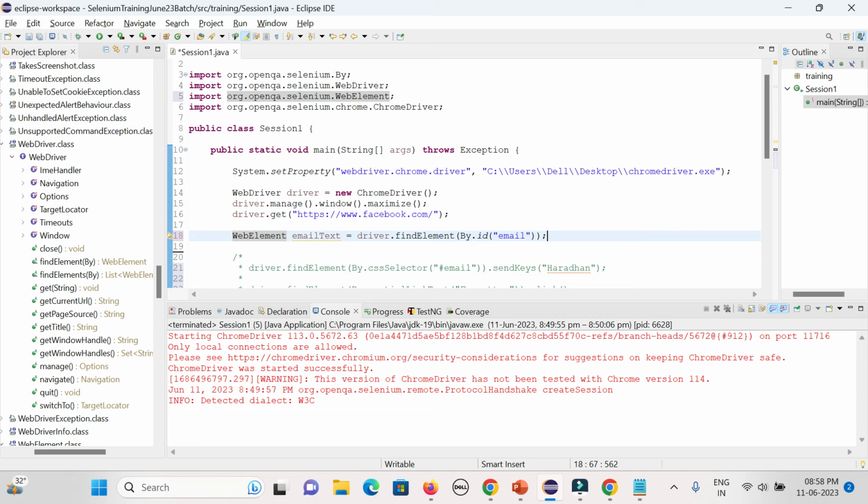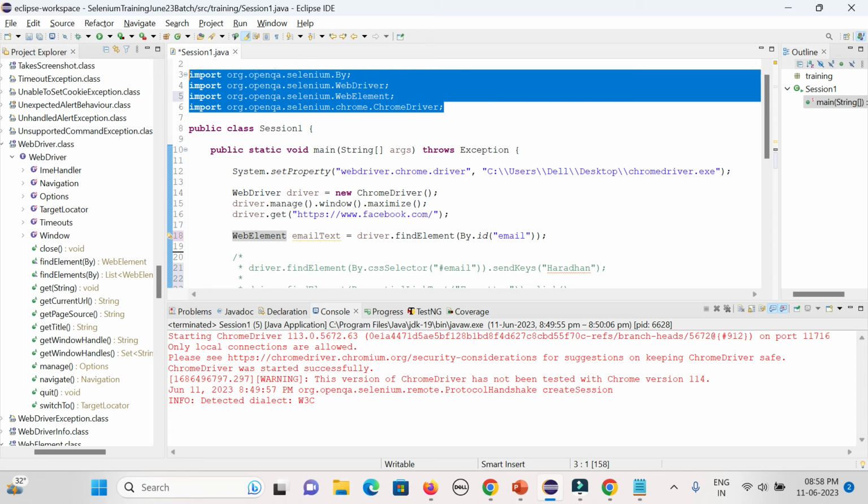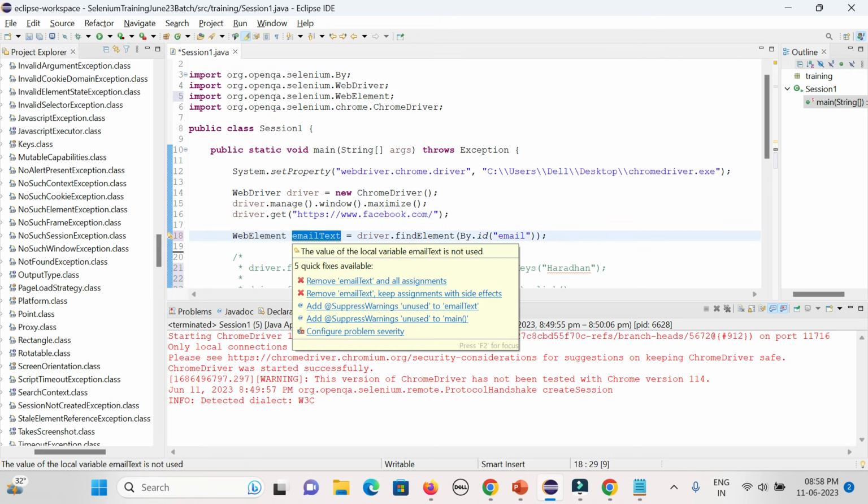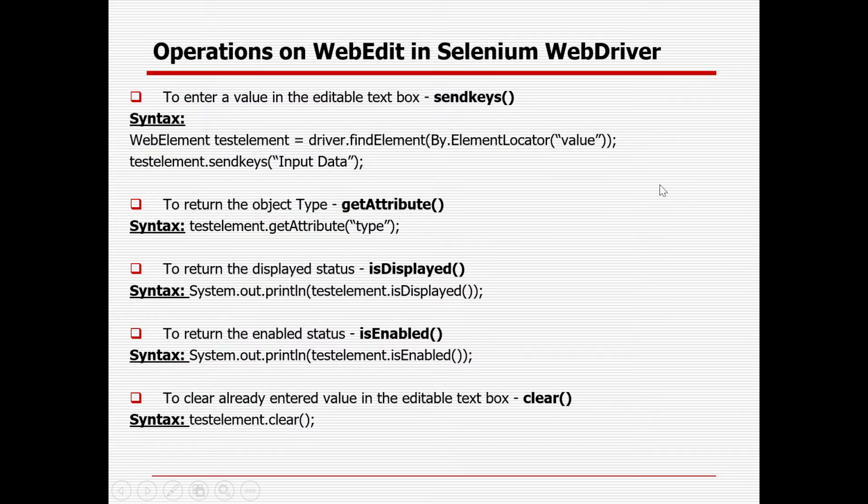Yeah, right. No, it is coming from Selenium. That is the reason we are importing. In case it is coming from Java, you don't need to import, because that is a Java class already. So now you could see I have created a variable. Now what are the things we can do for the web element? So I can check whether it is displayed or not.